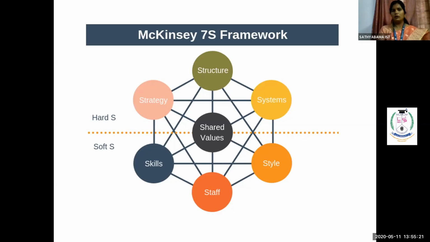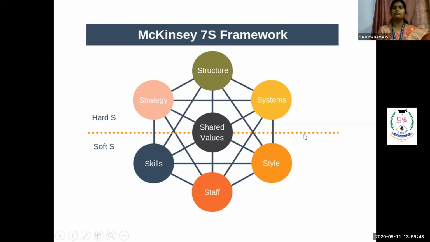As I told you earlier, today's market is highly competitive. If we want to withstand inside the market, the type of strategy you adapt, you have to adapt independently and differently inside the market. So the first S stands for your strategy, which is implemented by the top level people.